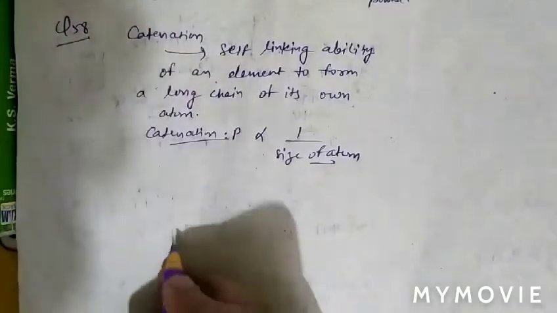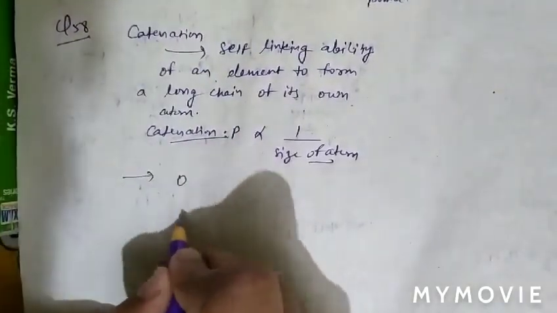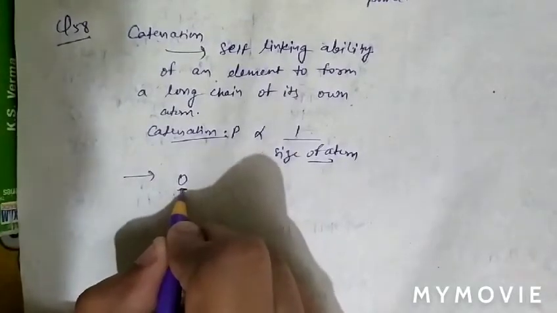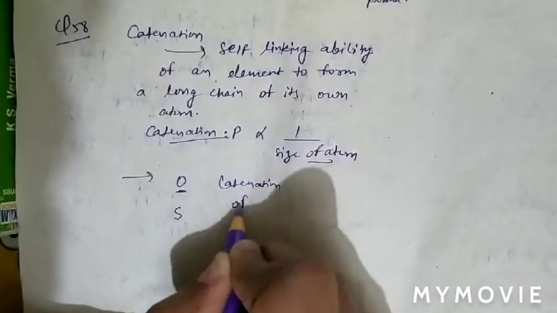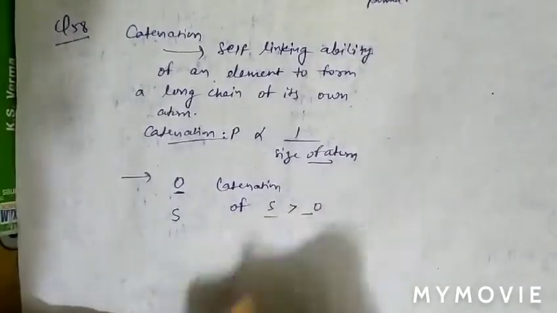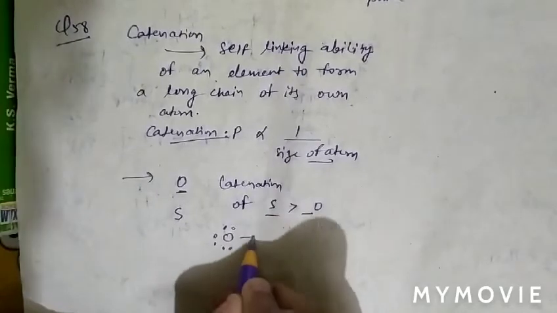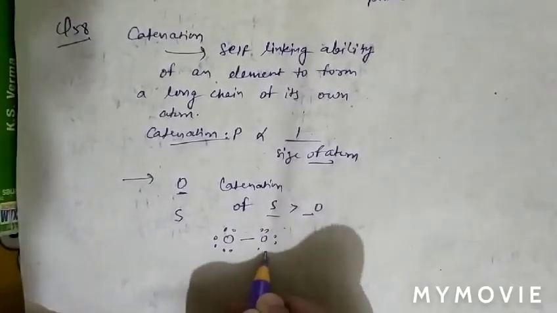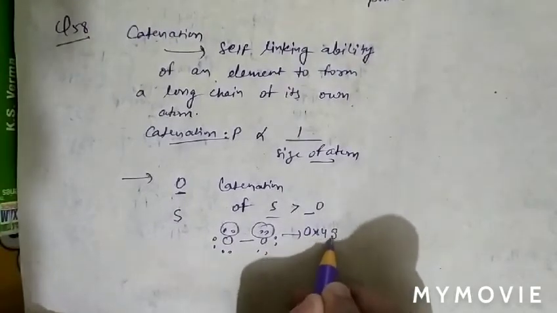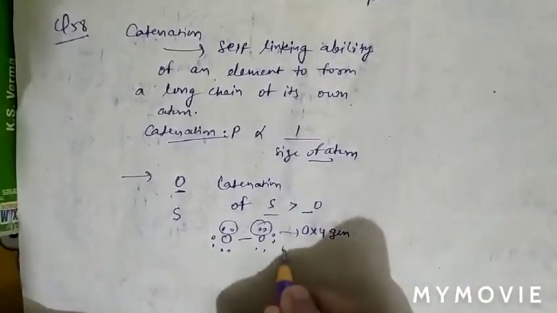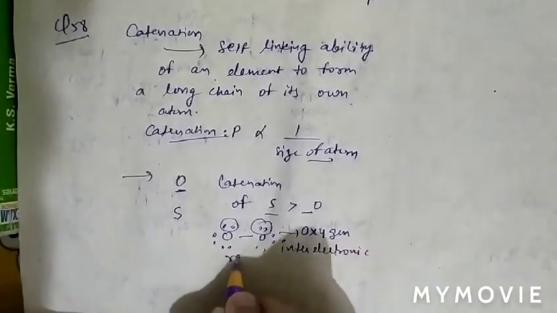As we know, between oxygen and sulfur, oxygen has a small size, but catenation of sulfur is more than oxygen, because in oxygen there are lone pairs of electrons which are very close to each other. Therefore, in oxygen, inter-electronic repulsion is more.